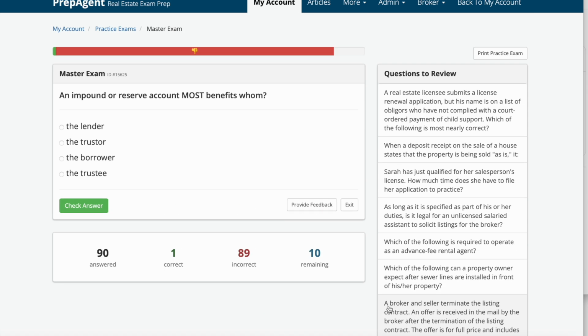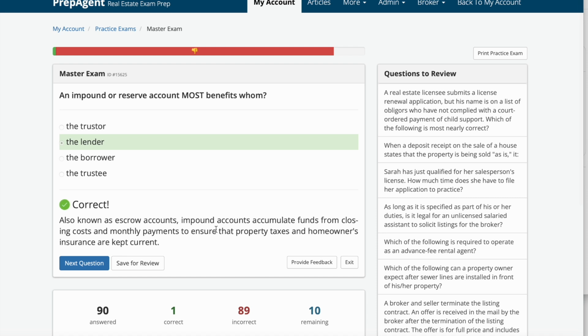An impound or reserve account most benefits whom? A, the lender, B, the trustor, C, the borrower, or D, the trustee. And the answer is the lender. Also known as escrow accounts, impound accounts accumulate funds from closing costs and monthly payments to ensure that property taxes and home insurance are kept current.